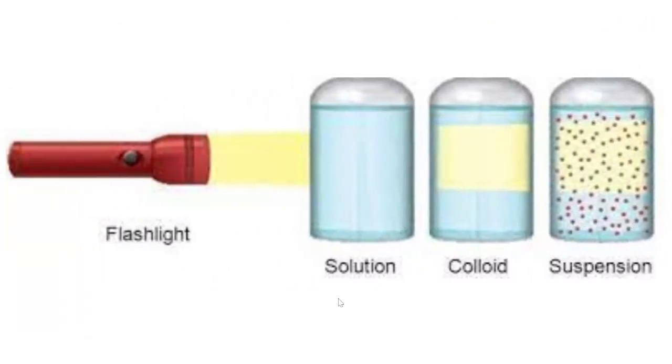This is an interesting thing. If you take a solution, a suspension, and a colloid, and you shine a flashlight through them, you'll get something that looks like this. We will not be able to see the light through the solution because all those molecules have dissolved out. So it kind of blocks the light. In a colloid, the light will be able to shine through it. Then in a suspension, you'll shine the light and you'll see all these little particles floating around. And again, the colloid's probably the most confusing one there. I think shaving cream is another example of a colloid and how these particles don't dissolve out.